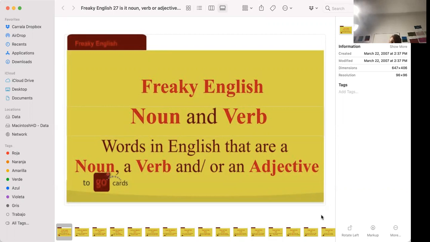When you see ly in English, not always, but many times, that's an adverb. So sometimes you see an adjective, for example, happy, and then you see that same word happy with the inflection ILY, and you know that that's the adverb of happy.